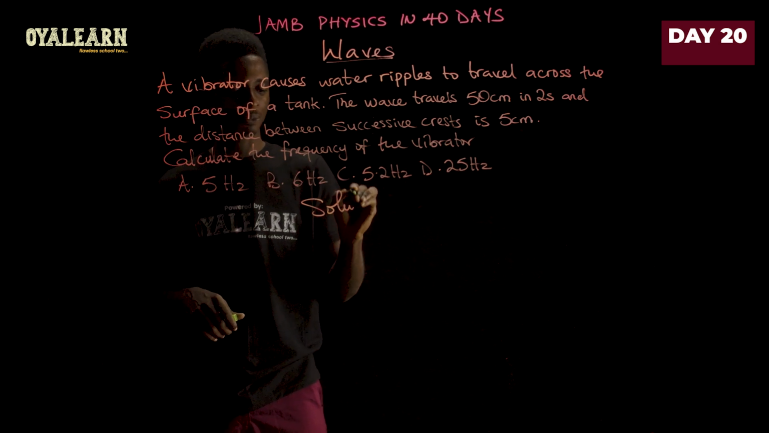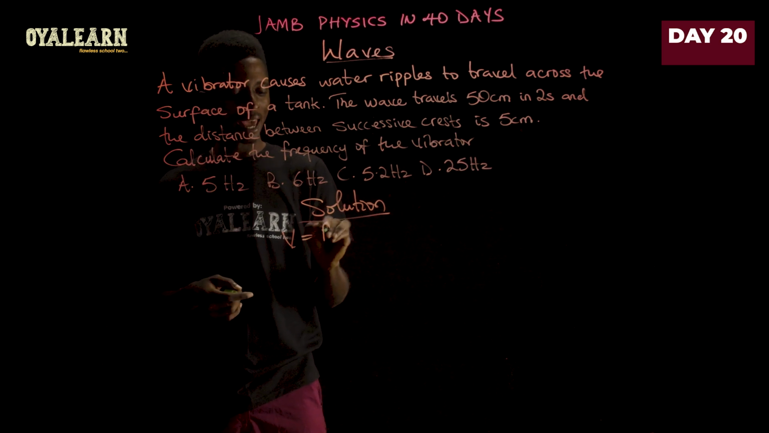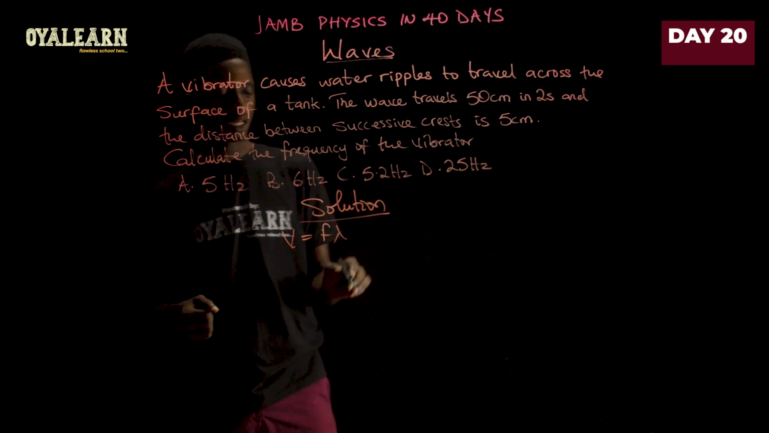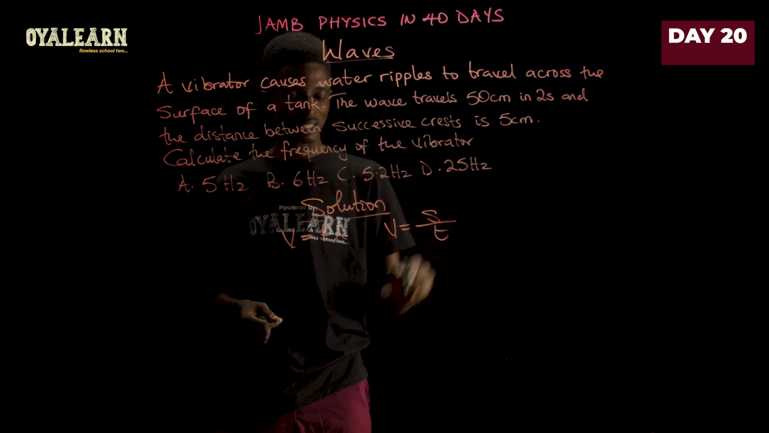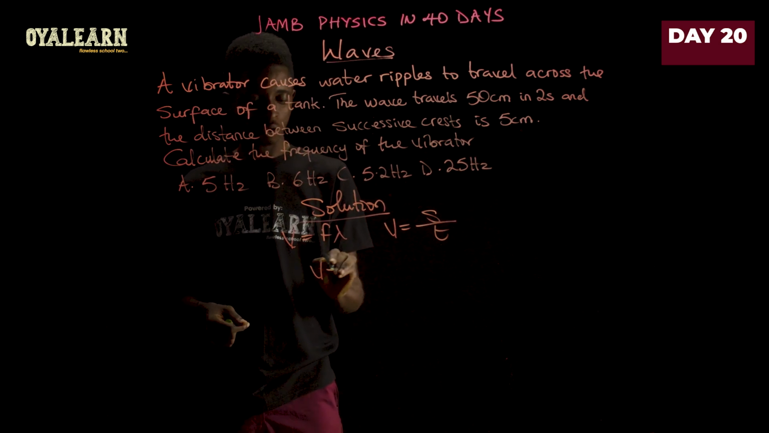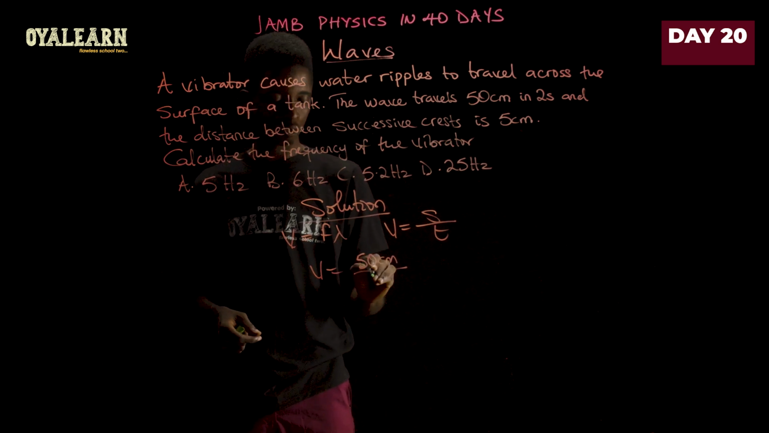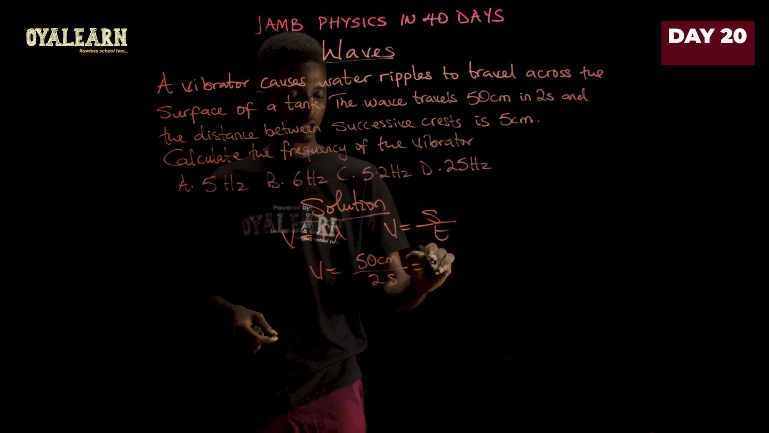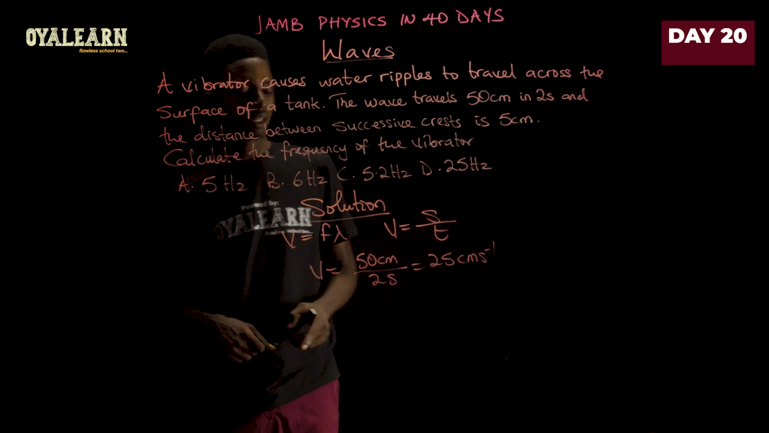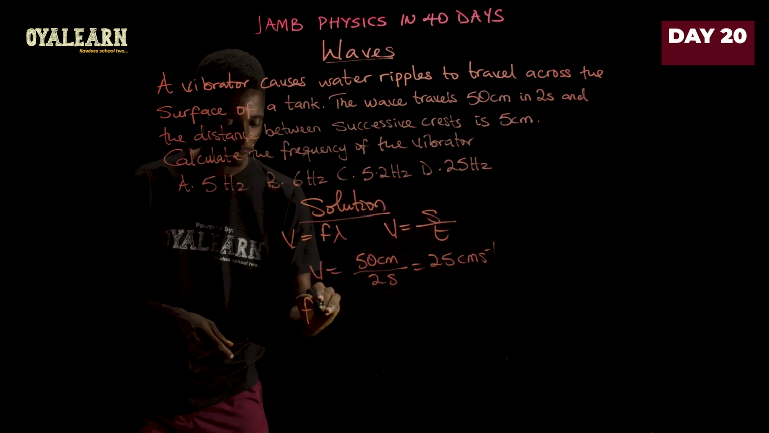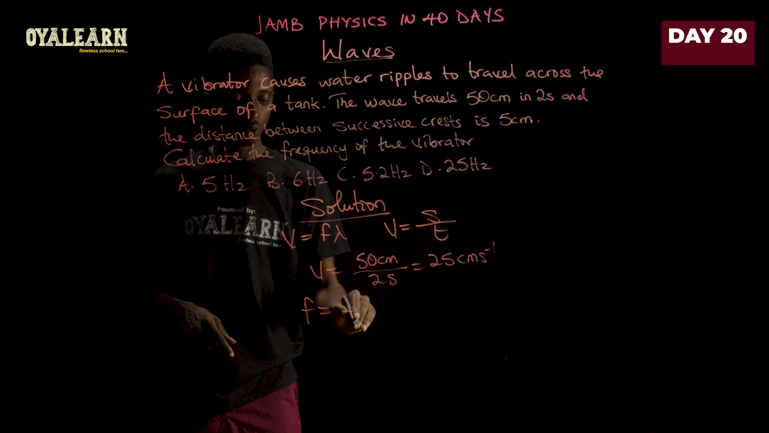So here's the solution. First, we need to find the wave velocity. The wave velocity is v = fλ, and this way we can get frequency. But we know that the same wave velocity is distance or displacement over time. So let's apply this. So v equals, the displacement is 50 centimeters, the time is 2 seconds, and this would give us 25 centimeters per second. Now, let's find frequency. Frequency therefore becomes the wave speed divided by the wavelength.